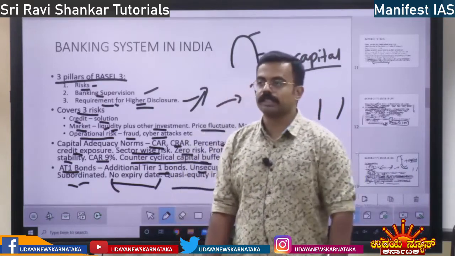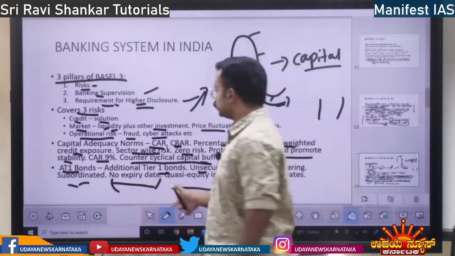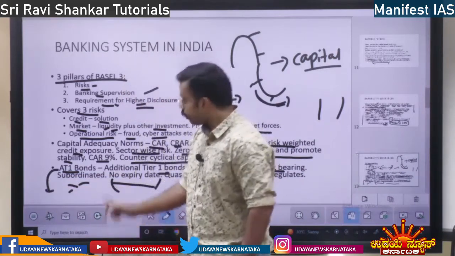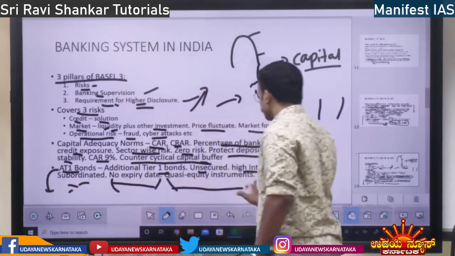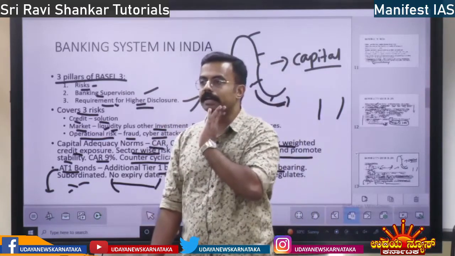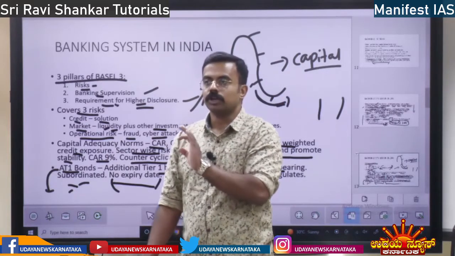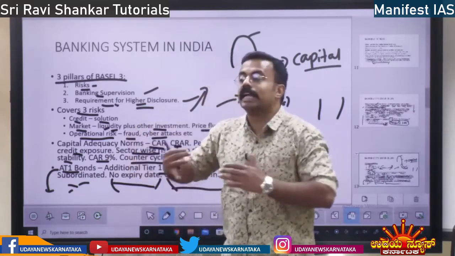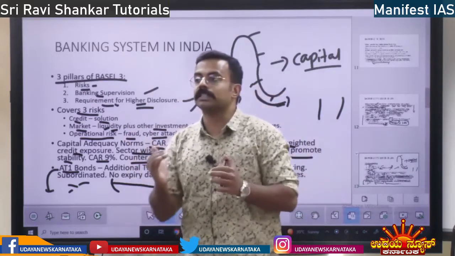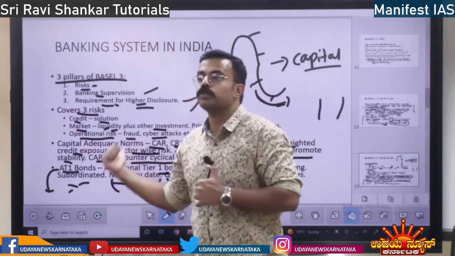What is a quasi-equity instrument? See, after some years these bonds can be converted into equity or they themselves can act as equity. You hold this bond, you take an AT1 bond from the bank, additional Tier 1 bonds. It acts like equity and you act like an owner of the bank. Some percentage of the equity in the bank is with you because you own the bond.